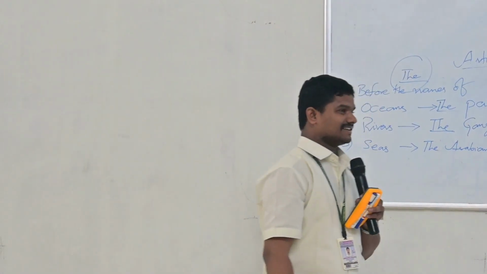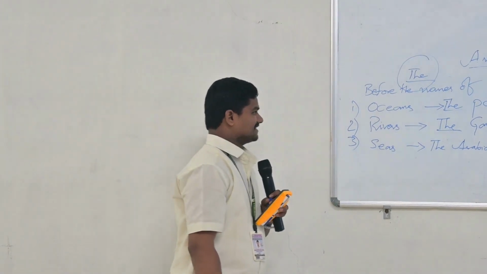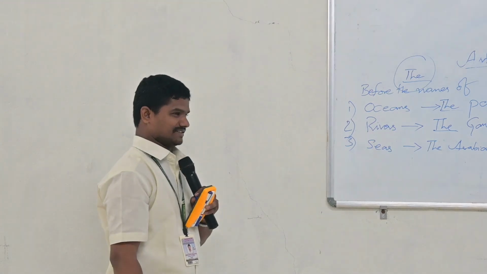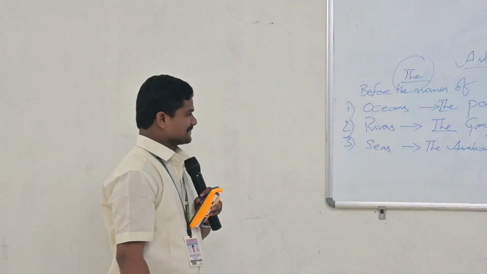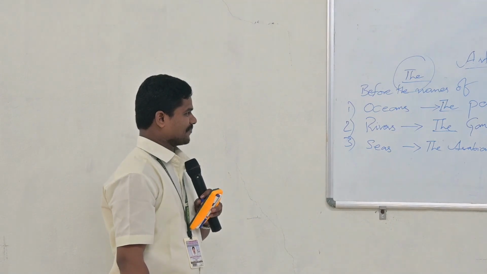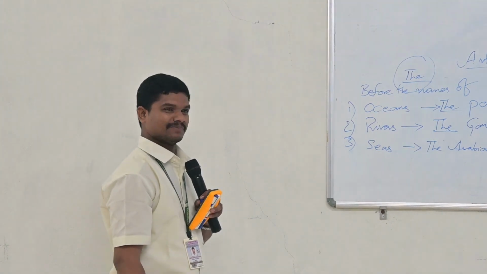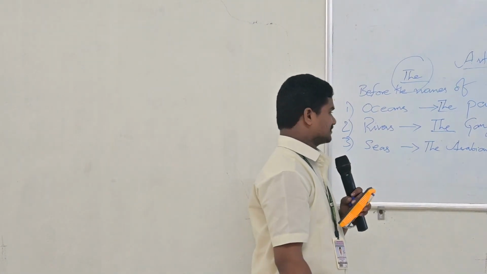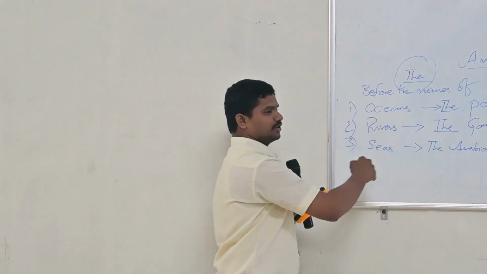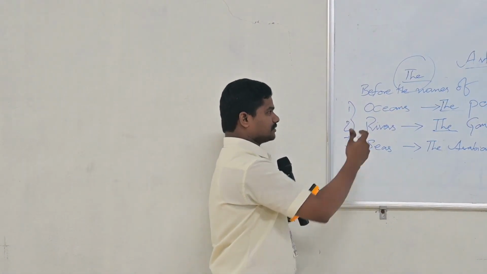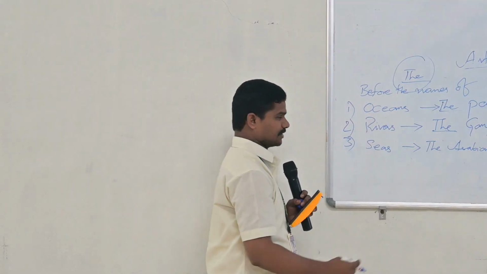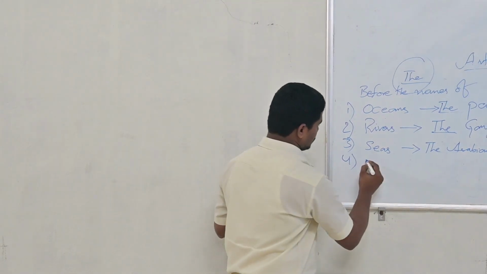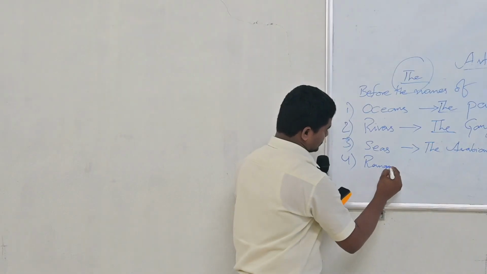What is the difference between seas and oceans, sir? Oceans are big in size. So all the seas make a path to the oceans and join in the oceans.